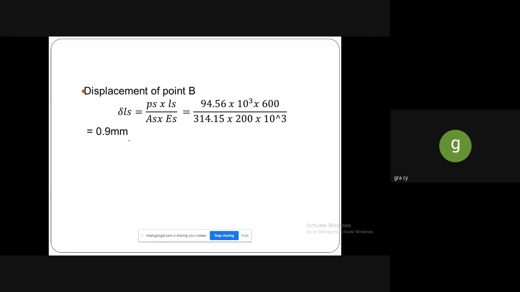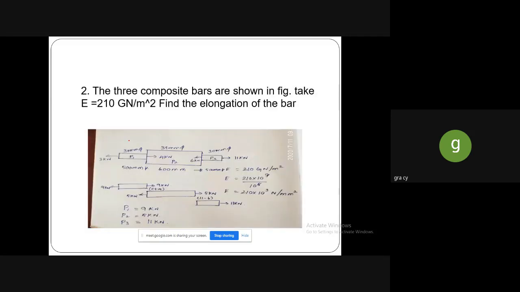The next topic also belongs to the same problem, that is composite bars. By using the same formula, we know that the elongation of the bar, delta, is equal to PL by AE. Only the diagram is varying. In the previous problem we studied the two combinations, steel and brass. Here it is the same thing, but there are three extension bars.